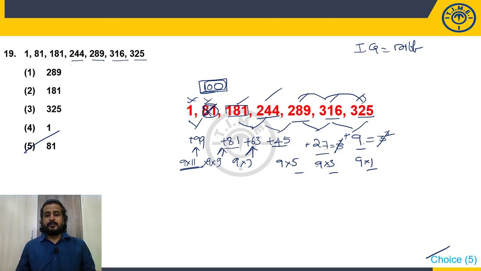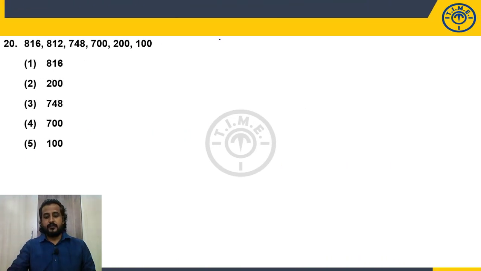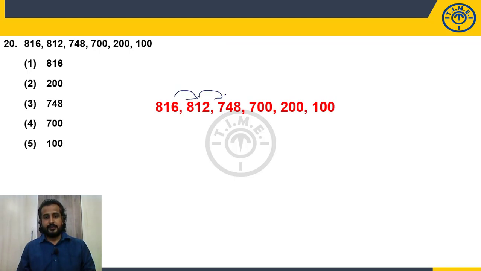So here the difference is multiples of 9 in decreasing order. Multiples of 9 which are odd numbers. Now 816, 812, 748, 700, 200, 100. Here it is decreasing slowly, slowly, slowly, then rapidly, rapidly. Looking at that, I am unable to say confidently which pattern to apply. There are some numbers increasing, decreasing slowly and decreasing rapidly.